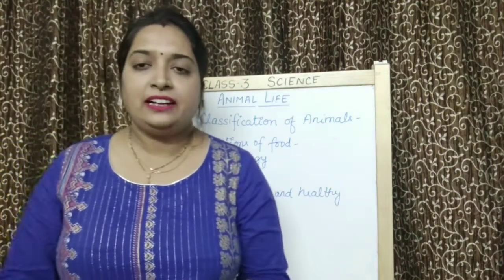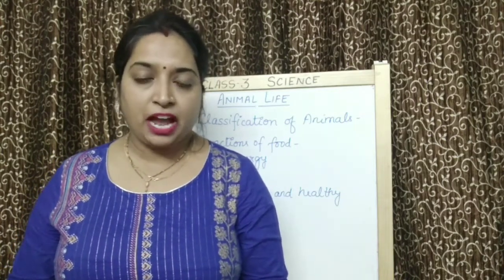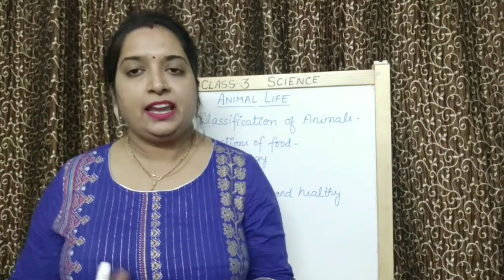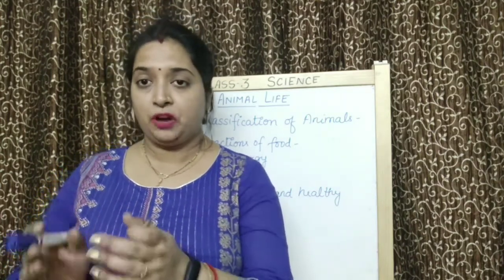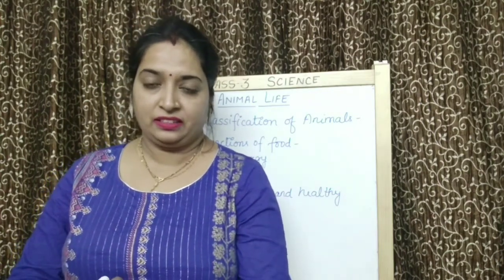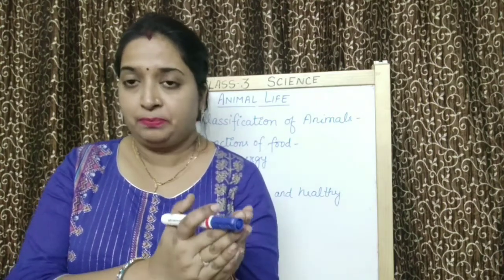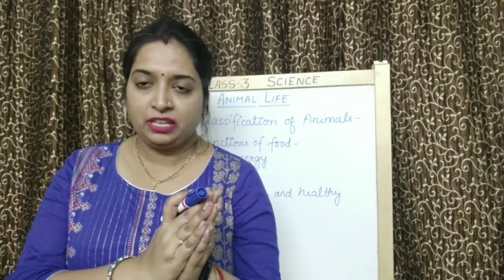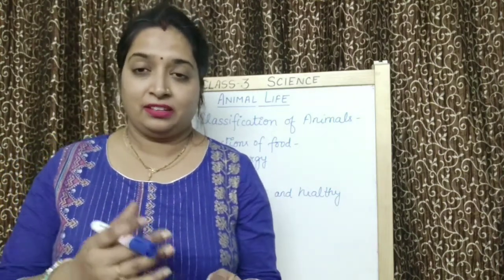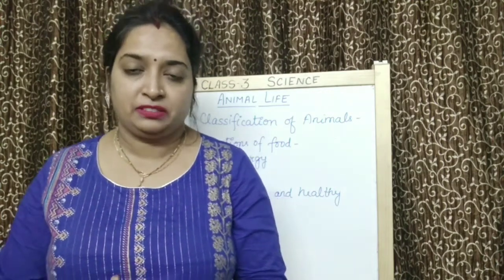Now children, let's come to the eating habits of animals. Before that, I want to ask you a few questions. In the case of human beings, a few of them eat non-vegetarian things, and a few of you eat only plant products. If I take my example, I don't eat non-veg things, so I am a vegetarian person.